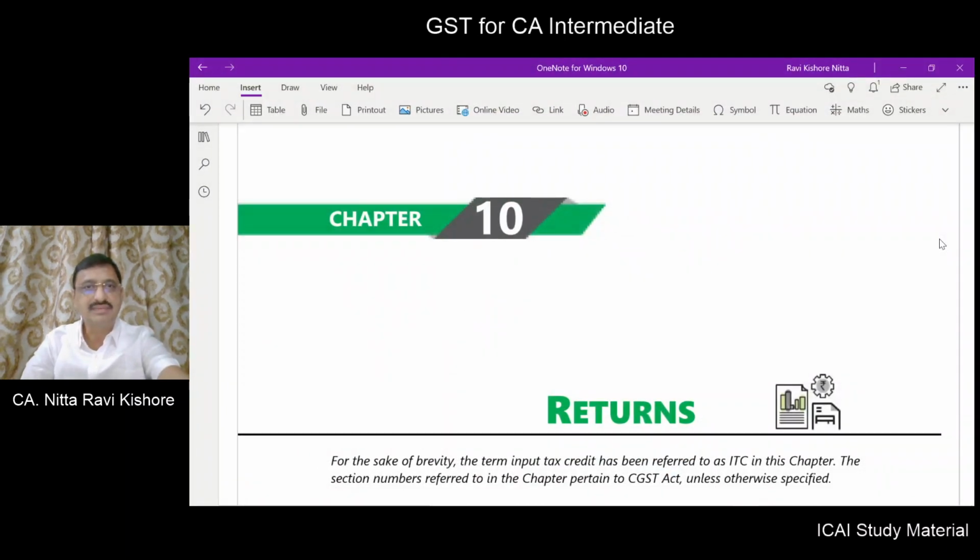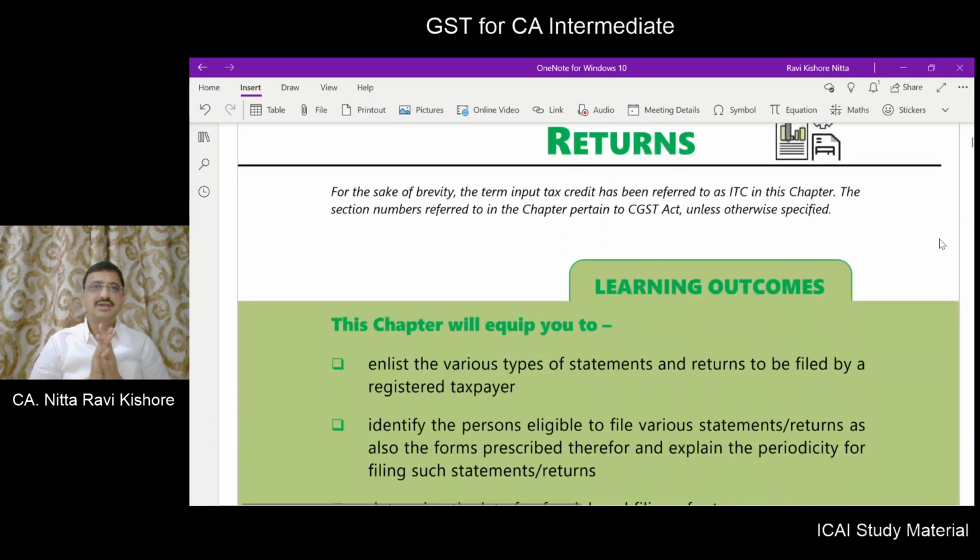Hello and welcome to chapter number 10 of the GST ICAI study material for intermediate course. Chapter 10 deals with returns. Whenever the term or the abbreviation ITC is used in this chapter, you should understand it as input tax credit. Okay. What are the learning objectives of this chapter?